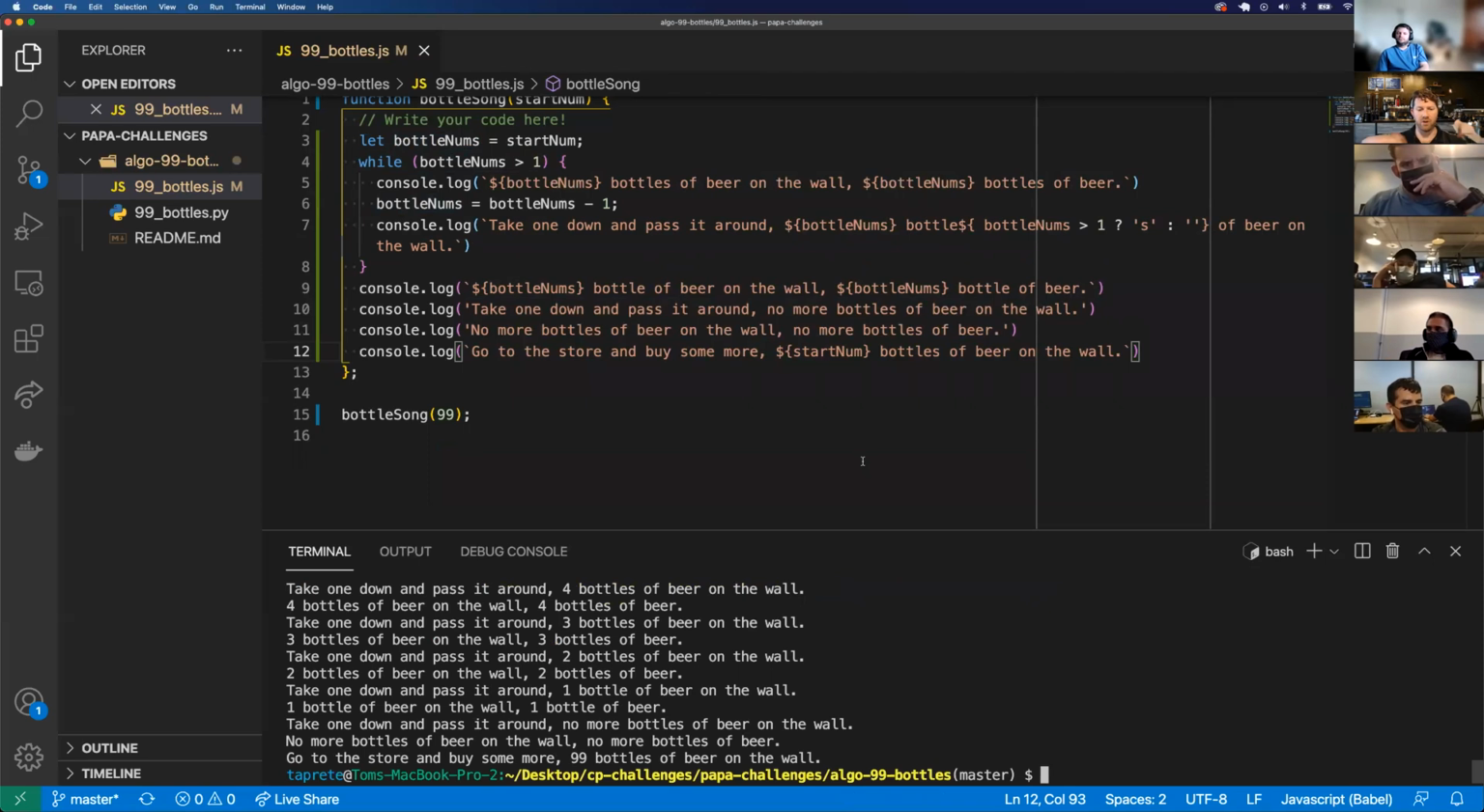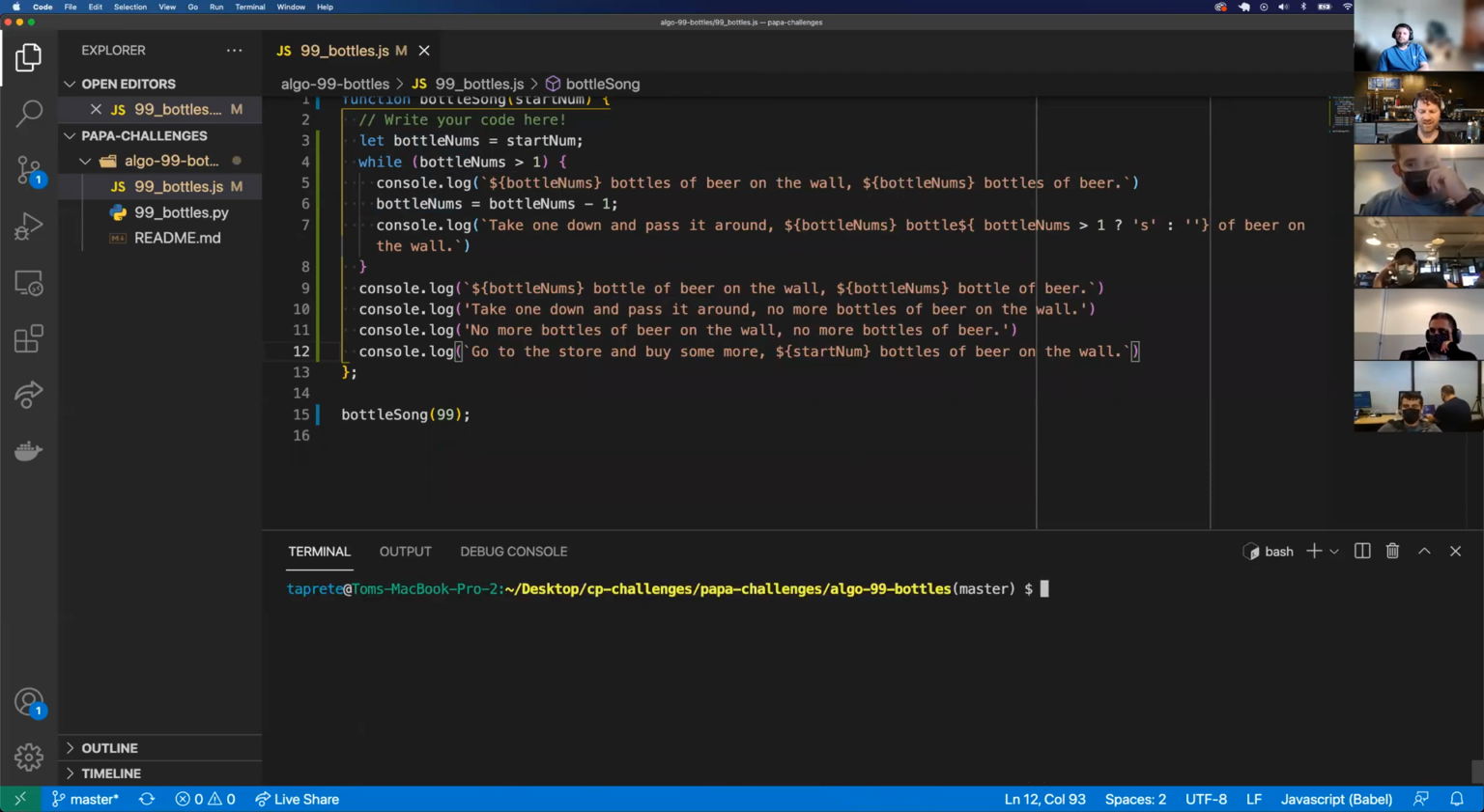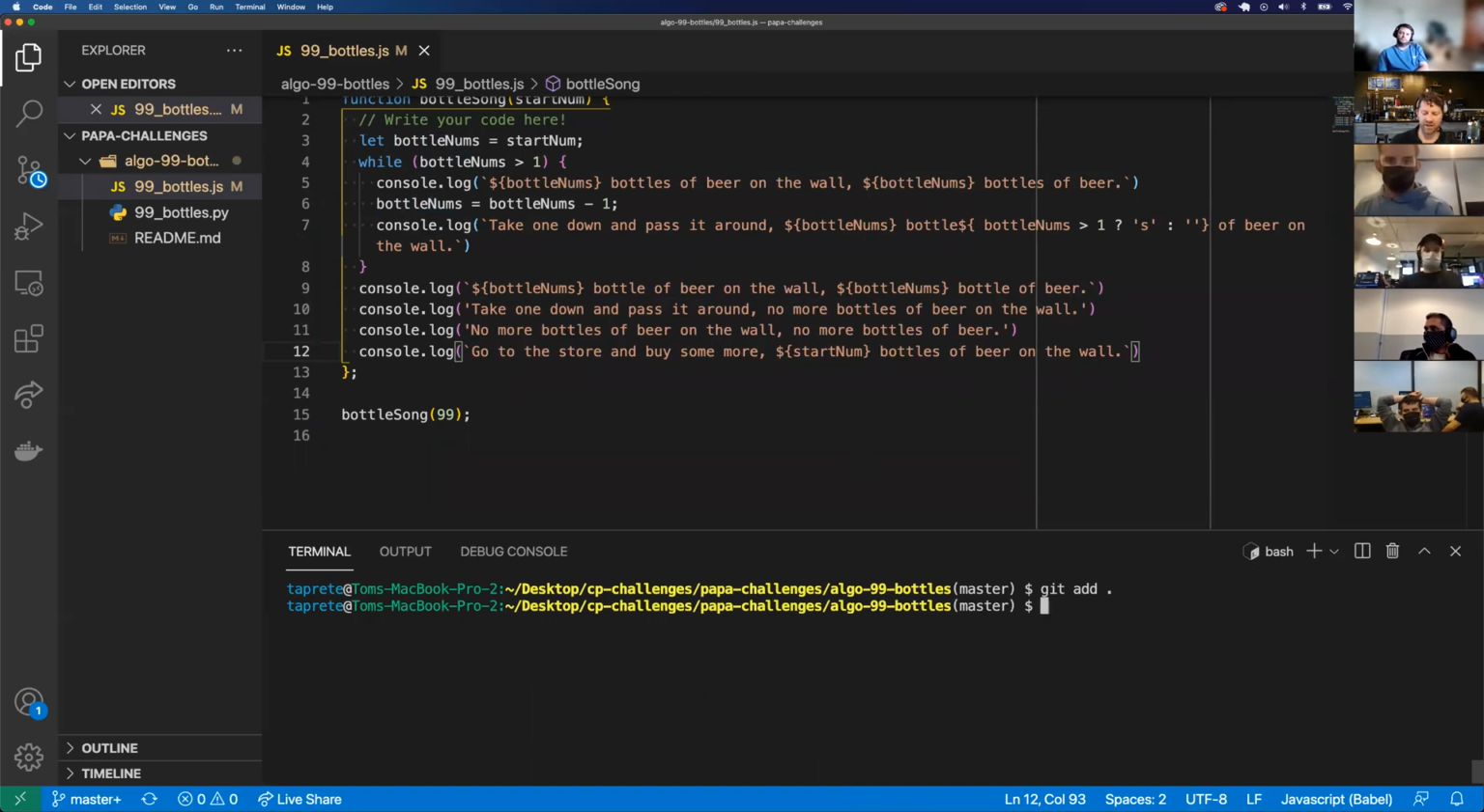All right, so I'm done with my code. Great. Now I need to push it up or add it to GitHub. We'll cover this later as well. I'm going to do git add period. That means I'm going to add all the files that have changed. So I do git add, git status. And don't worry if you don't know this stuff right now. Again, we're going to cover it later.